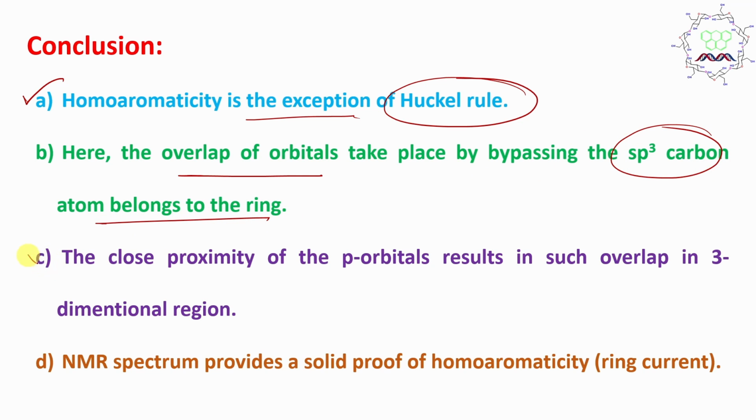And the next point is that the close proximity of the p orbitals is actually responsible for such overlap in a three-dimensional region, and homoaromaticity could be proved very well by NMR spectroscopy, because aromaticity means ring current, and ring current could be shown by the proton's position. Okay, so this is the overall discussion.